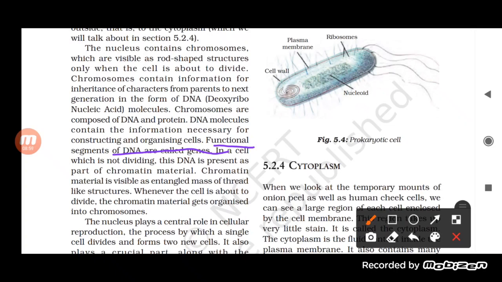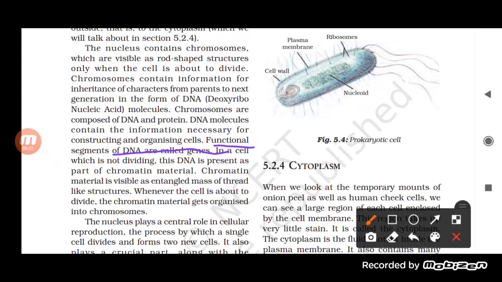Whenever the cell is going to divide, the chromatin material organizes itself into chromosomes again. So a chromosome is nothing but the chromatin organized during division.